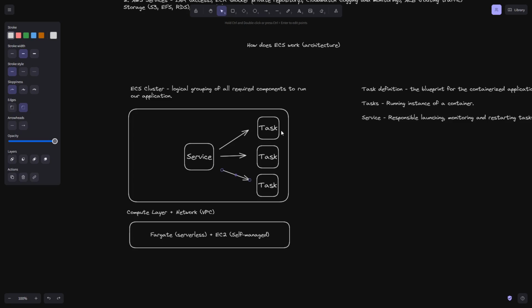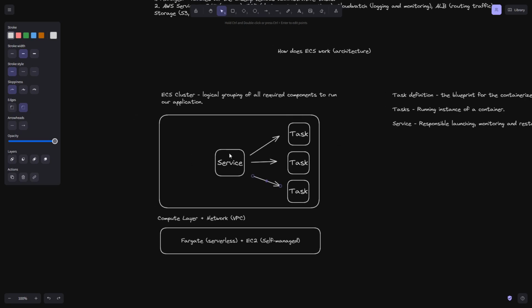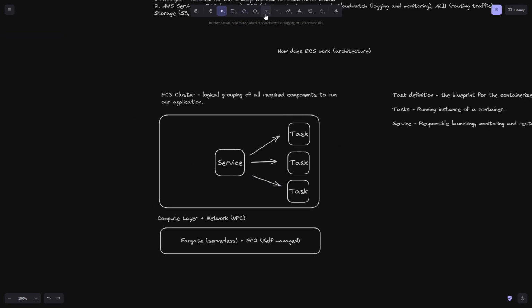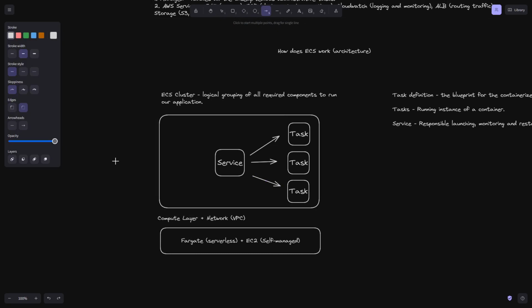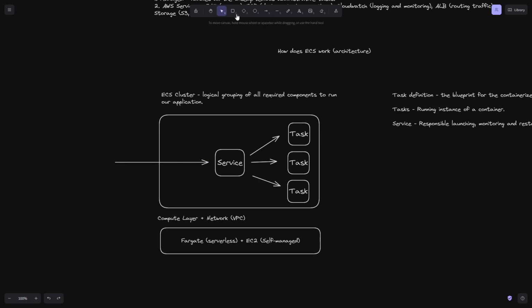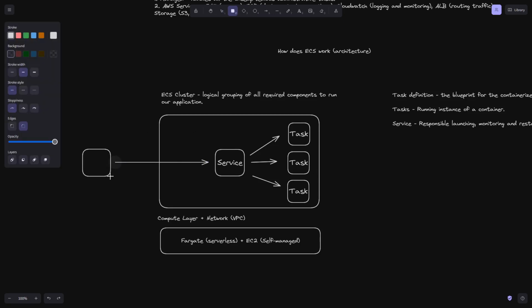And that keeps our application highly available as a result. But another important thing about a service is that a service can also help ensure that our application is accessible from the internet, right?